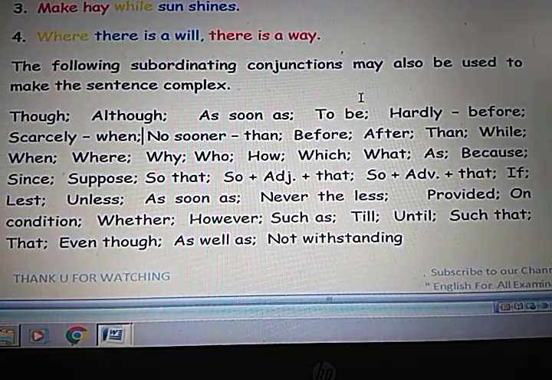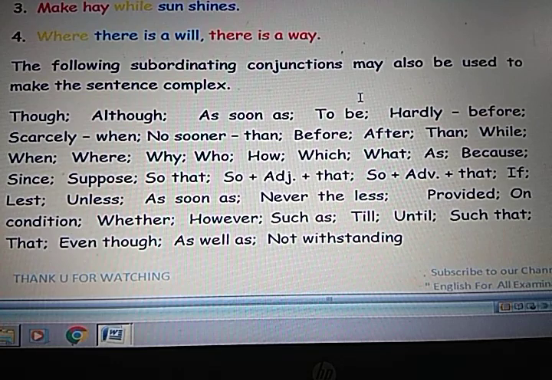Before, after, than, while, when, where, why, who, how, which, what, as, because, since, suppose, so that. Next, so adjective that, so adverb that.